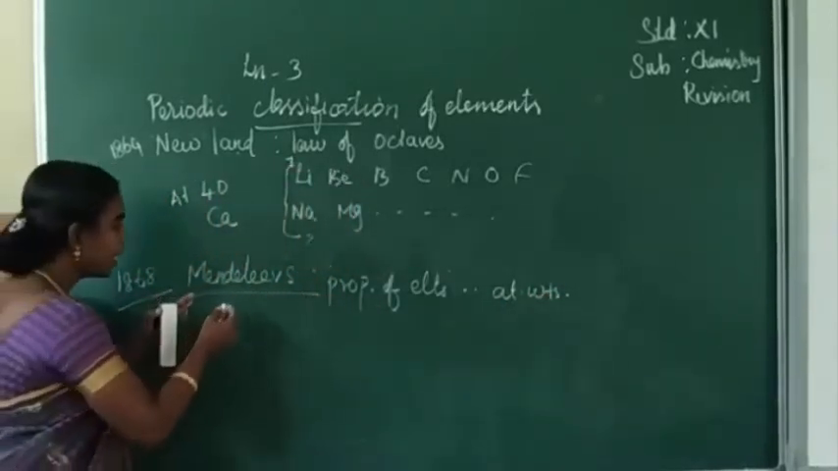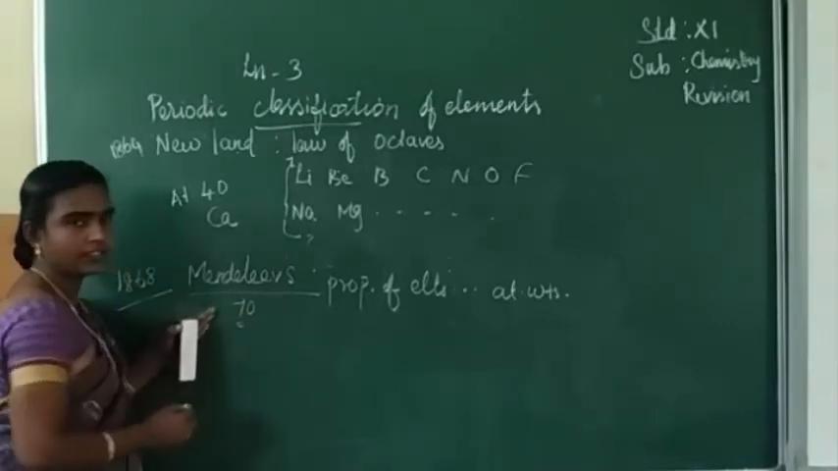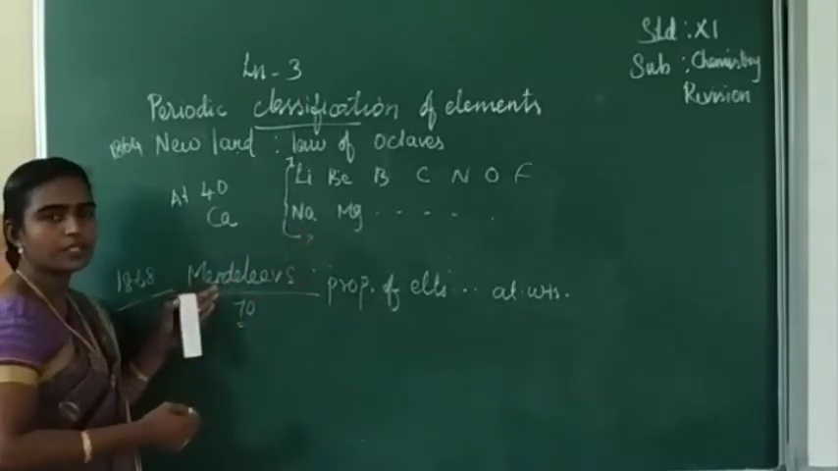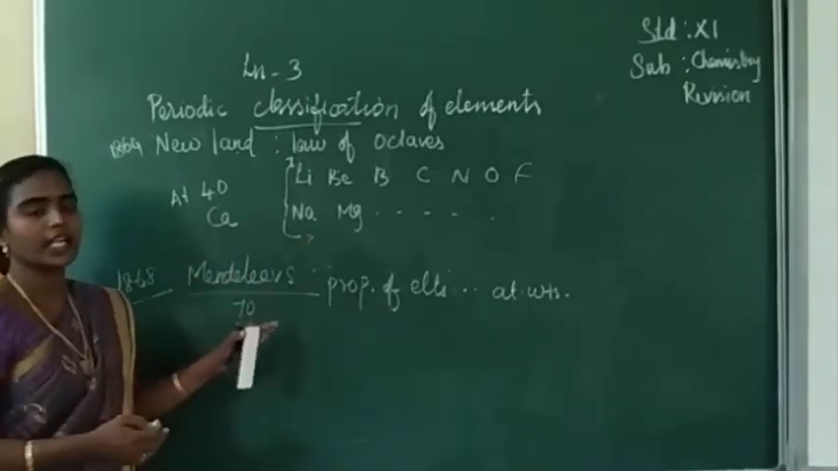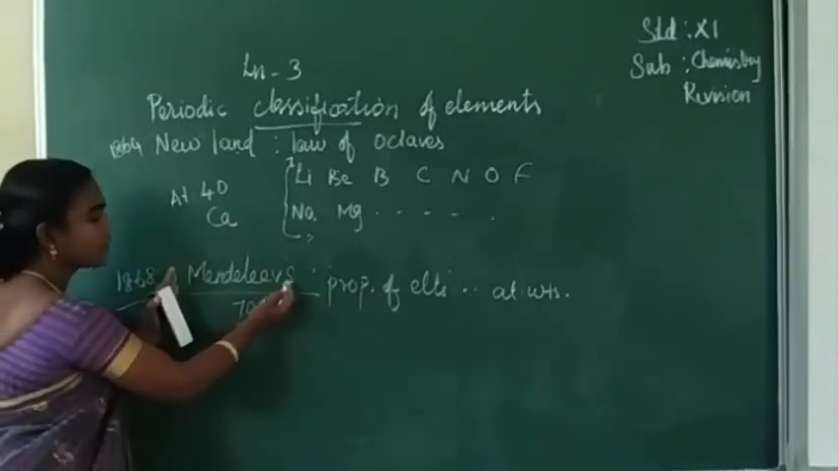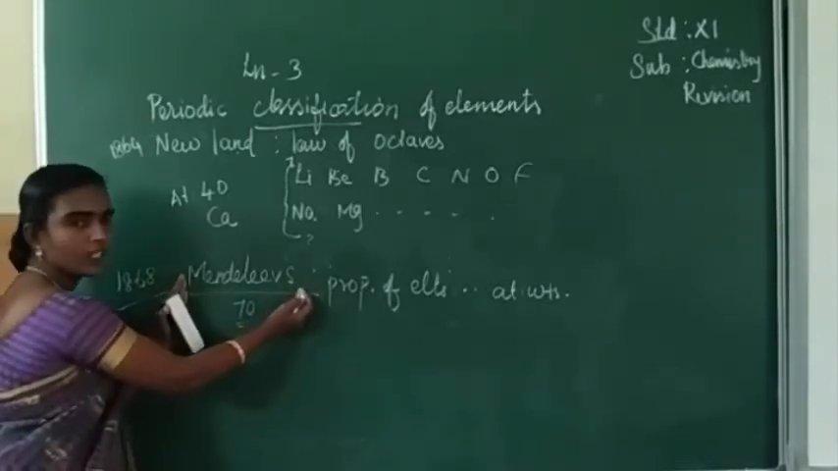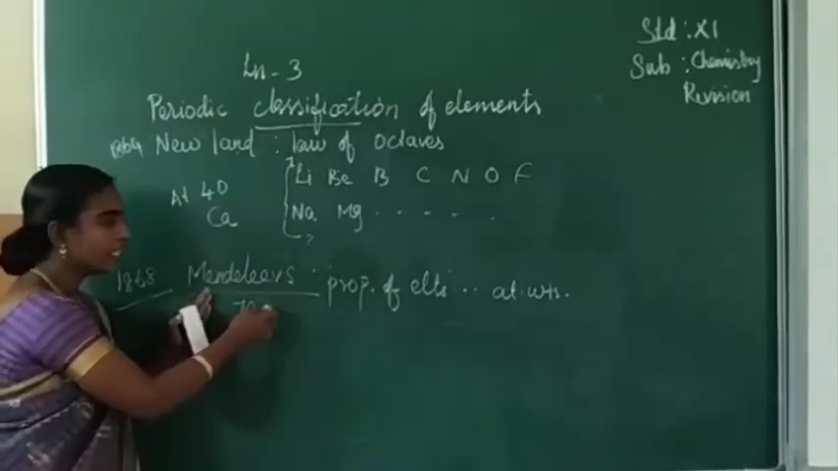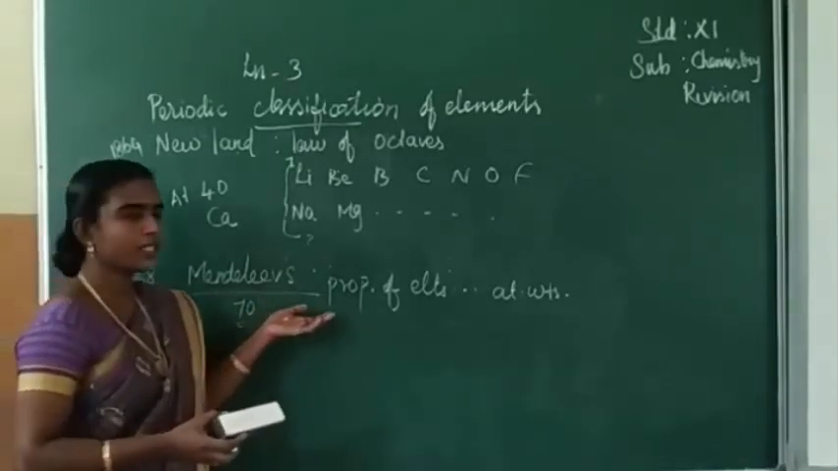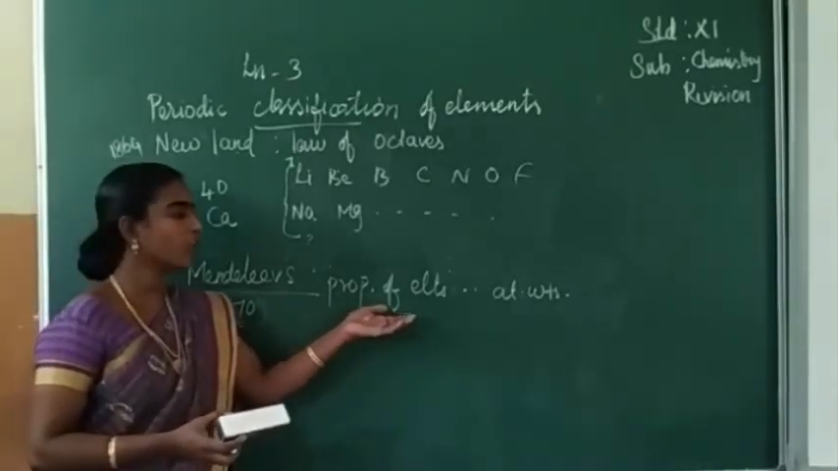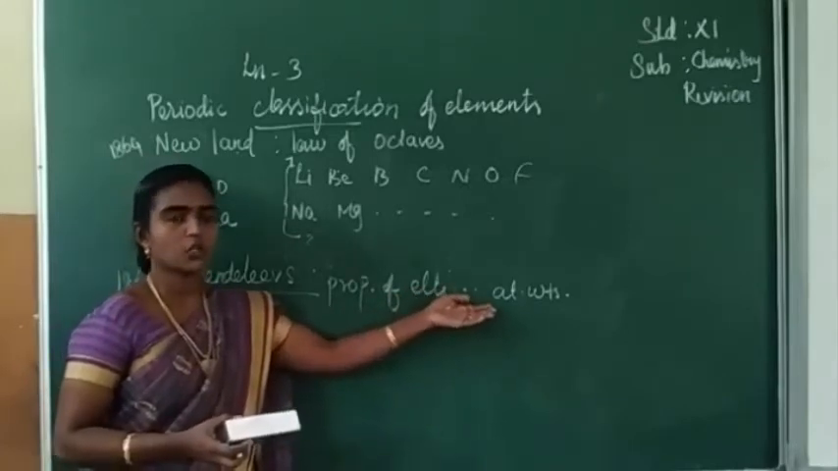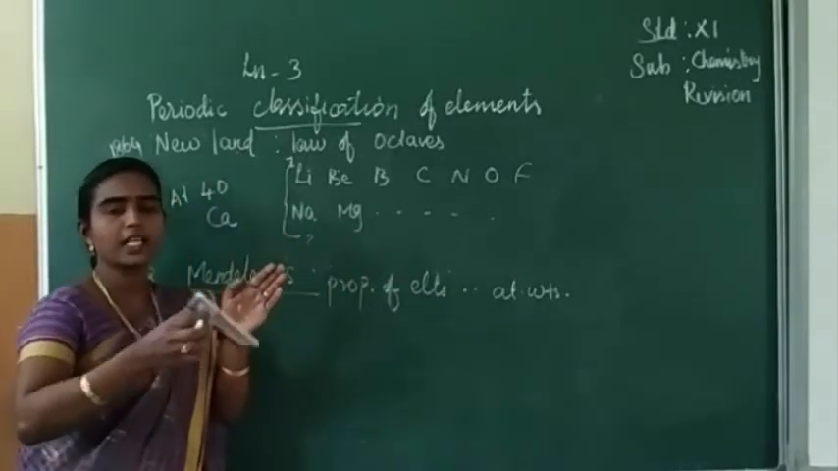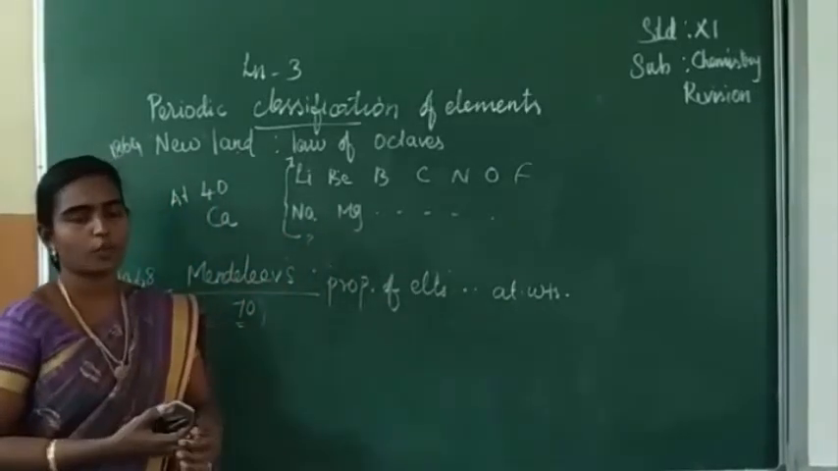During this period, 70 elements were discovered. These 70 elements he arranged in several columns in order of increasing atomic weights. In Mendeleev's classification, during his period 70 elements were known. So here he has explained that properties of elements are a periodic function of atomic weights, and he arranged the elements in increasing order of atomic weights.